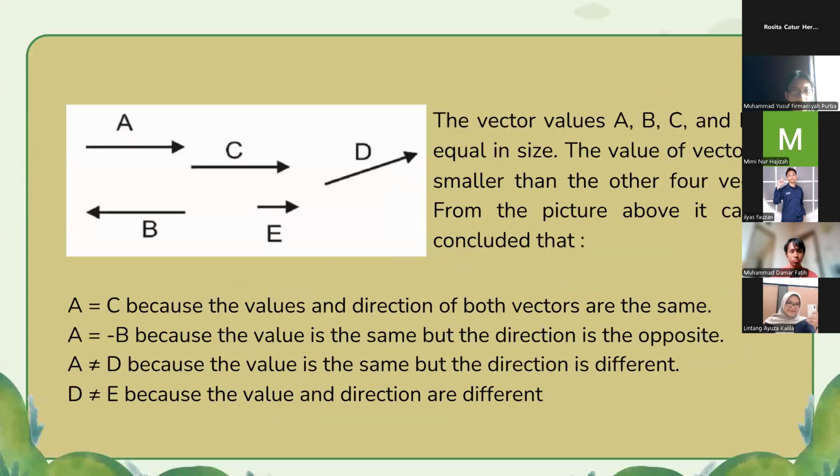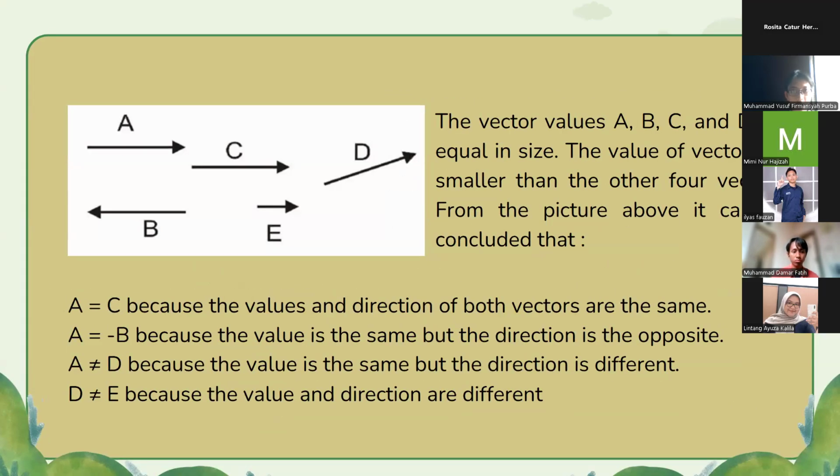Okay, next slide. There is a note about vectors. The vectors a, b, c, and d are equal in size. The vector e is smaller than the other four vectors.